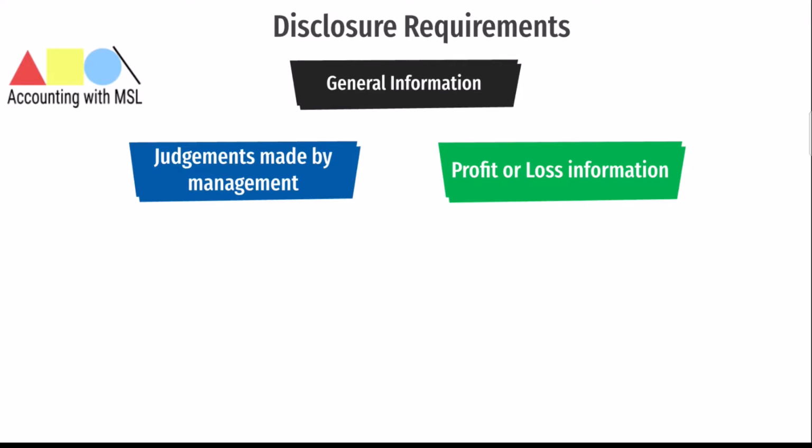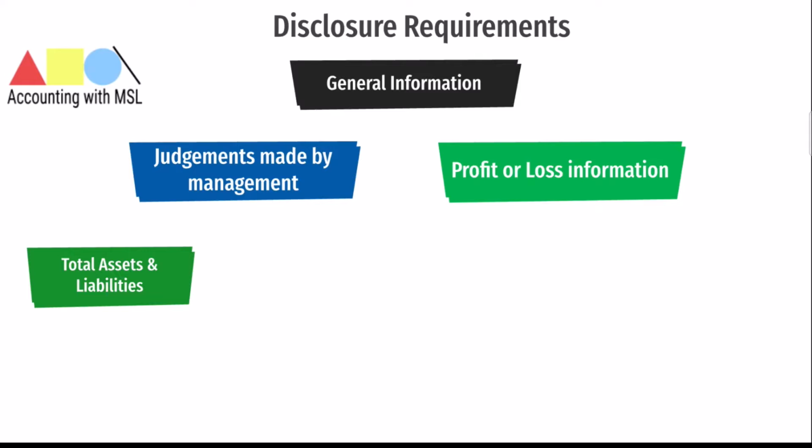The next disclosure is a measure of total assets and total liabilities for each reportable segment and the amount of investment in associates and joint ventures and the amount of additions to certain non-current assets such as capital expenditure.